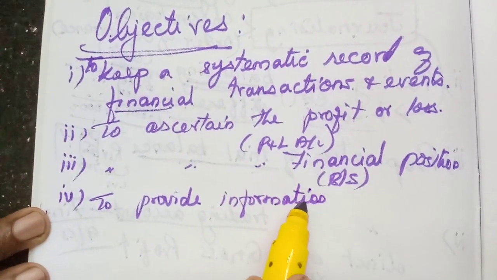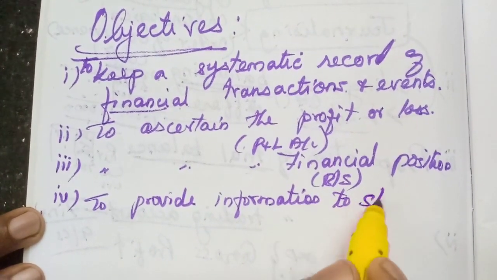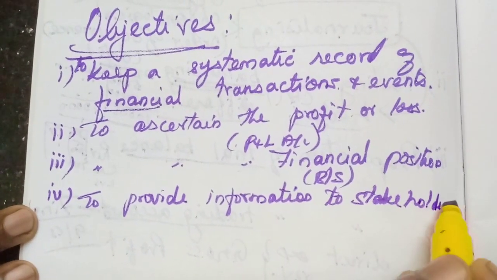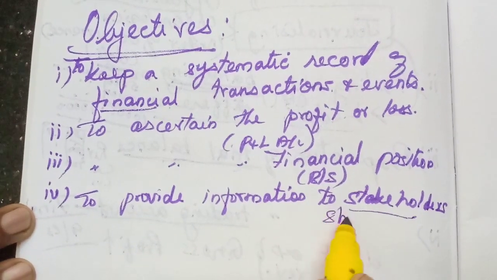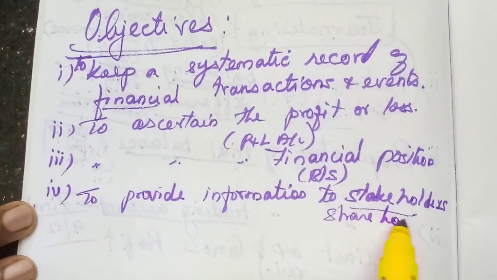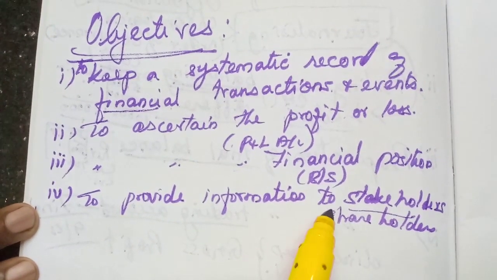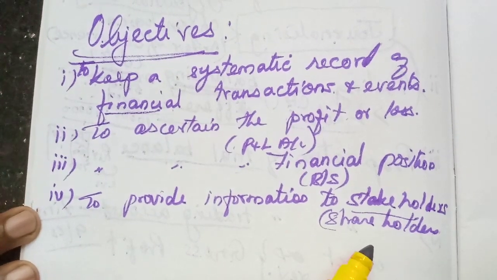To provide information to various stakeholders. I will explain what stakeholders are. Who are the stakeholders? You might have heard of shareholders, isn't it? They are the owners of the company. Here, shareholders means the owners, those who purchase shares from big companies. They are called the shareholders.